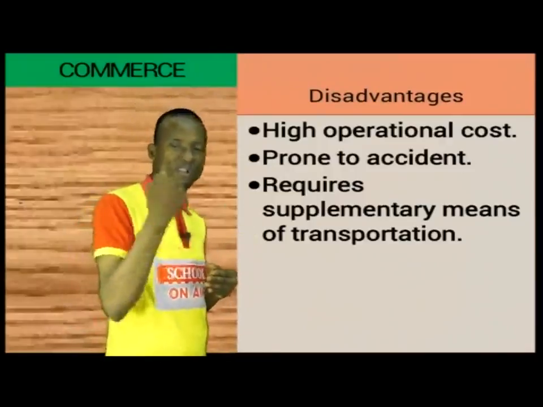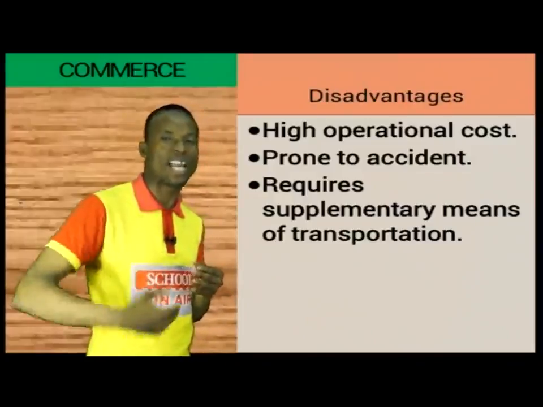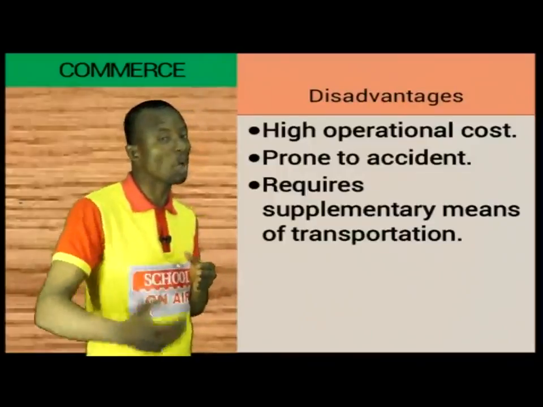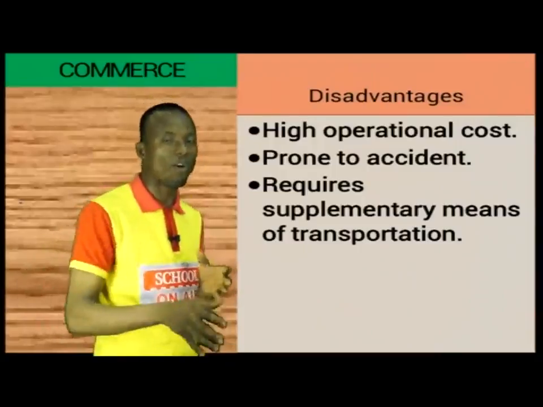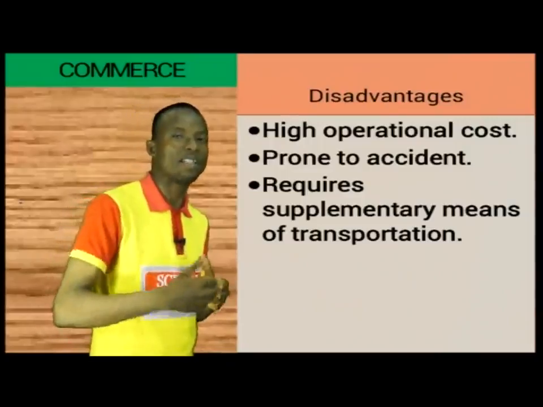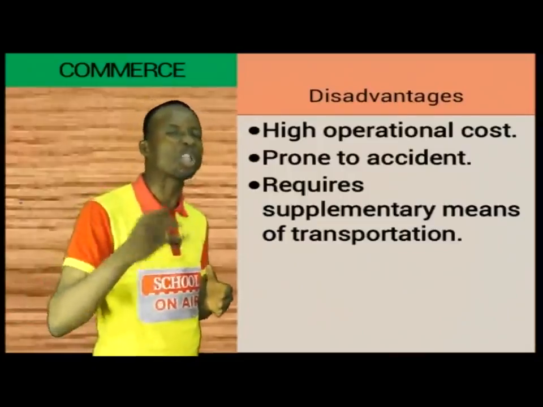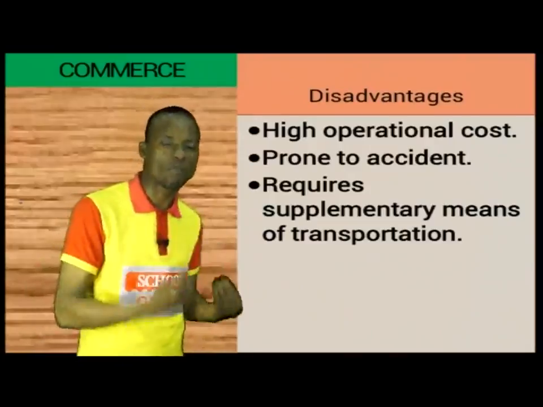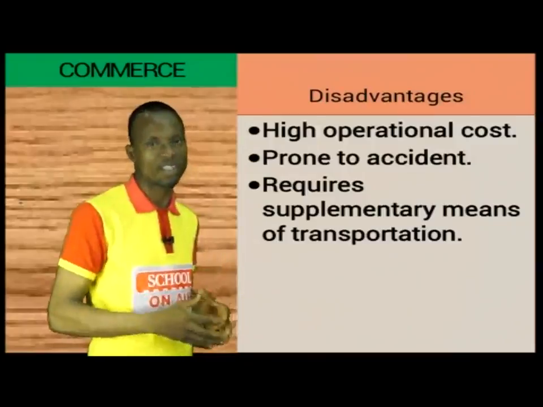What is supposed to be done, maybe for every 50 hours that an aircraft travels, is that it is expected to be serviced. Because it is going to be very, very expensive, people may decide to manipulate or doctor it, and instead of servicing it after 50 hours, they may decide to do that after 80 hours. And the implication is always disaster. The reason why people do that is because of the expensive cost of running the system. The aircraft, everything about it is expensive.